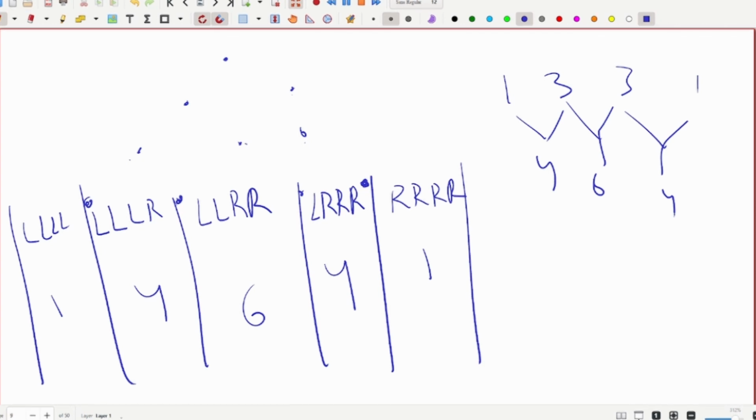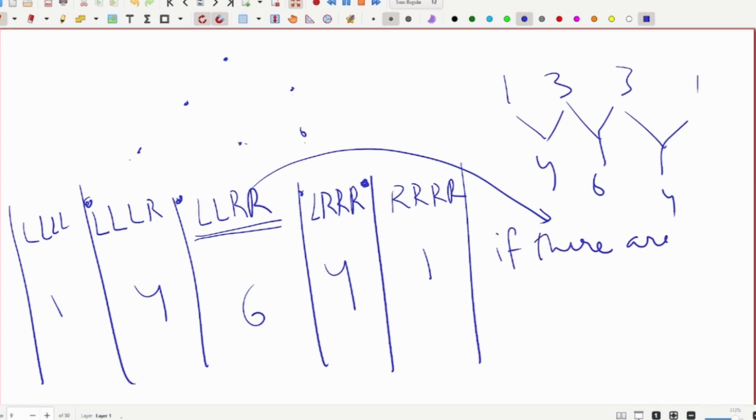Okay. Now how is this related to our equation of combination? What is this? This is, if there are 4 places, place 1, place 2, place 3, place 4, and I have to select only 2. Select any 2.